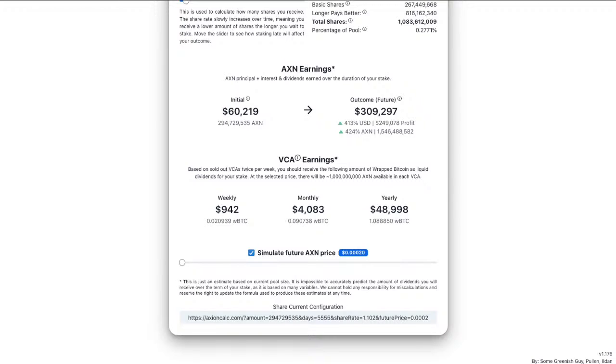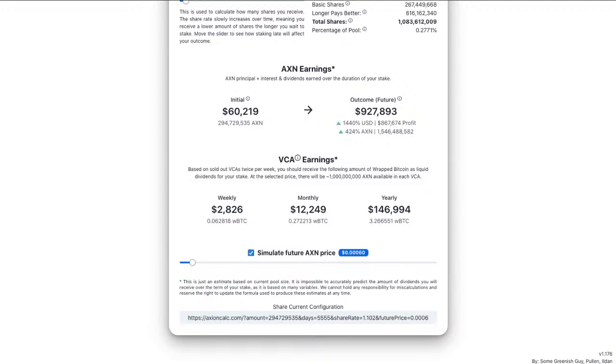Obviously, if the price doubles, if it doubled to 4, then suddenly the rewards change very quickly. The initial investment 60 would go to 98, and things change very fast. If the price tripled to 000206, then you're looking at 60,000 now being 147 in Bitcoin, and that excludes the upside from the actual Bitcoin price. So it's all based on the Axion price at the time, and the amount that's for sale in the auction, and that it gets sold out.